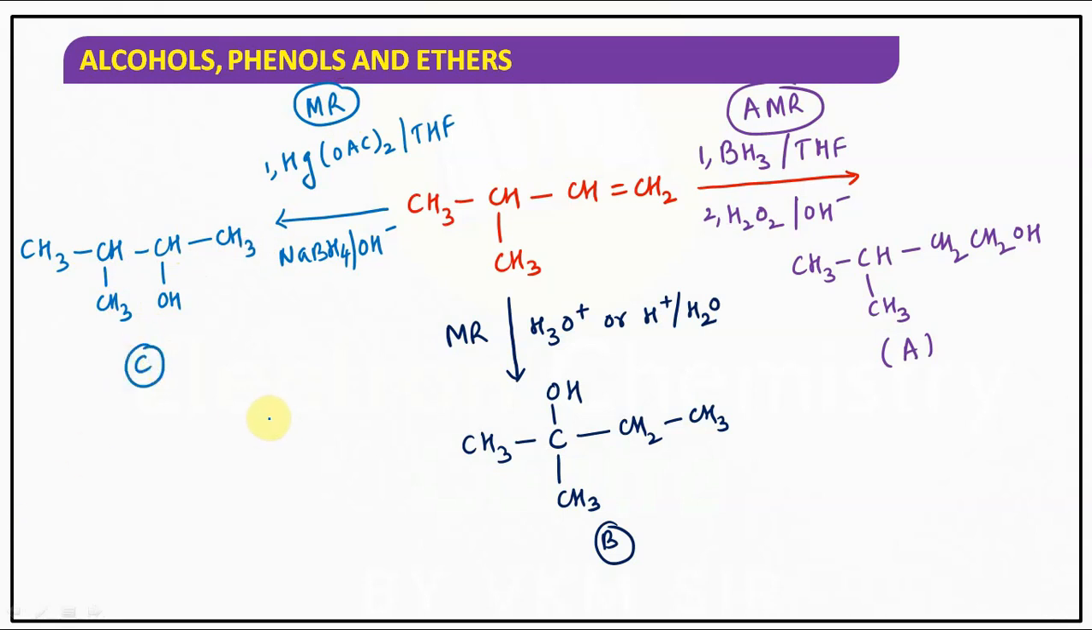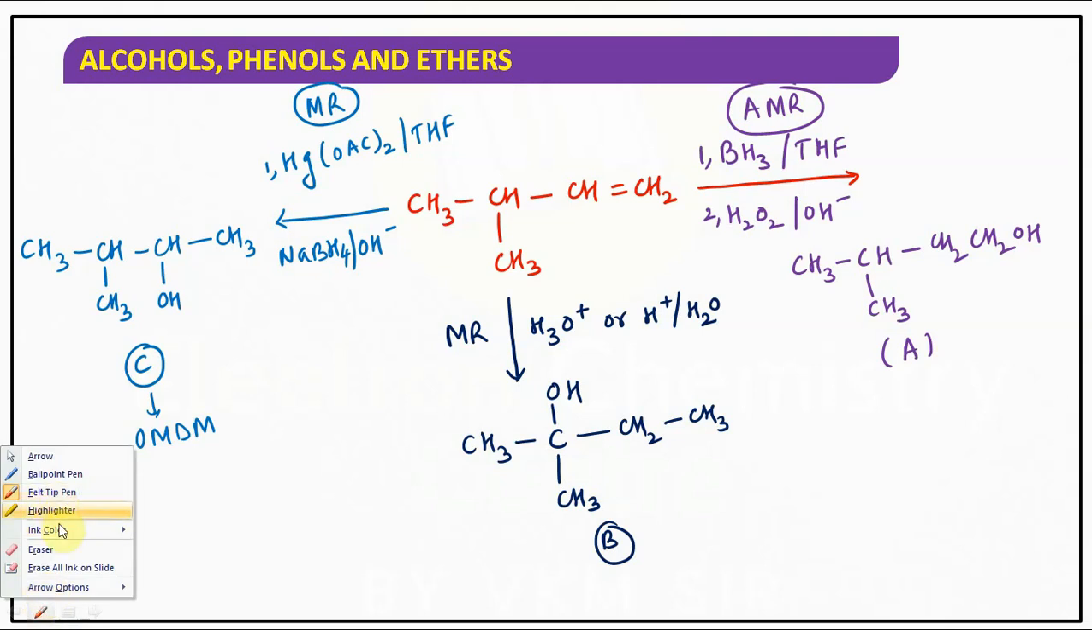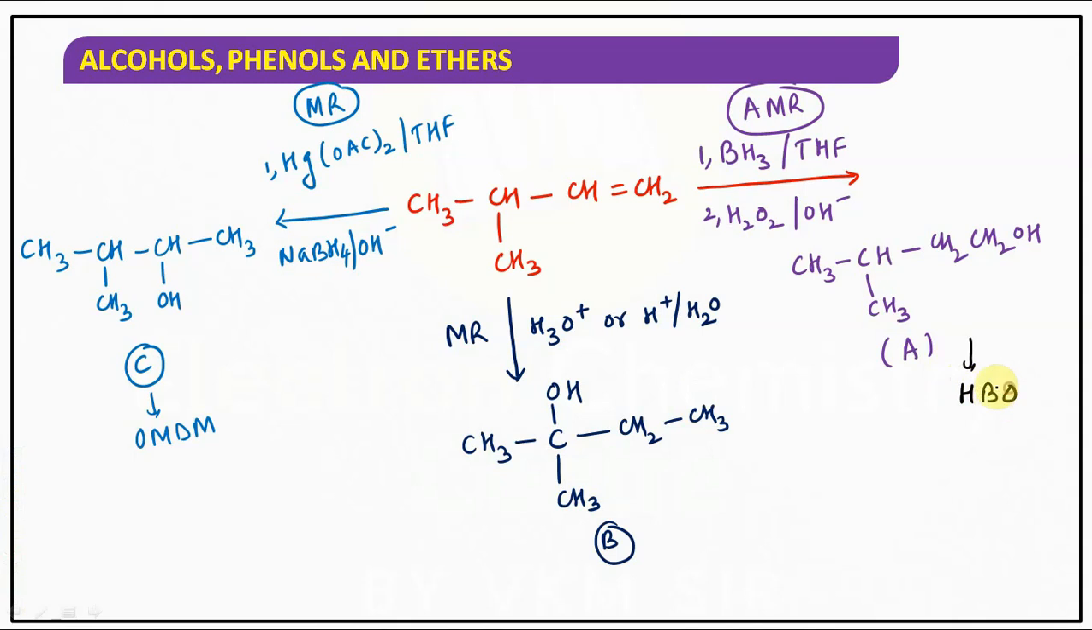Observe it carefully. How interesting it is. Okay. So the C product is OMDM. Whereas if you observe, the A product is HBO. Whereas the B product is direct hydration of alkenes. Understood? So A and C are examples of indirect hydration. B is an example of direct hydration of alkenes. This is the way they will ask in competitive exams also.